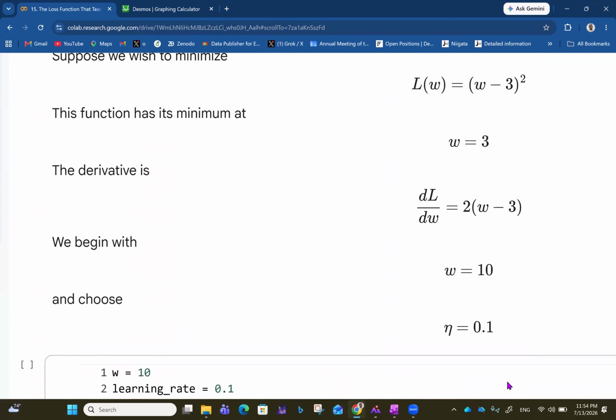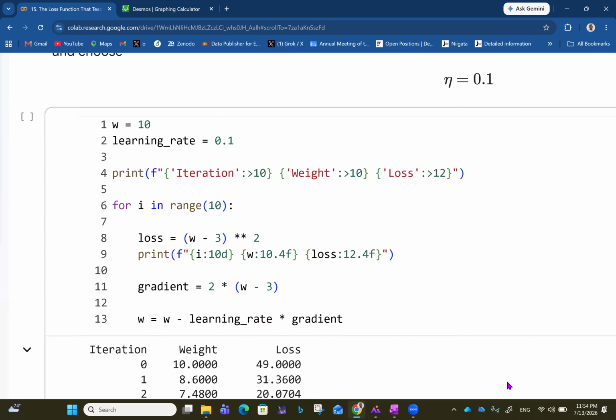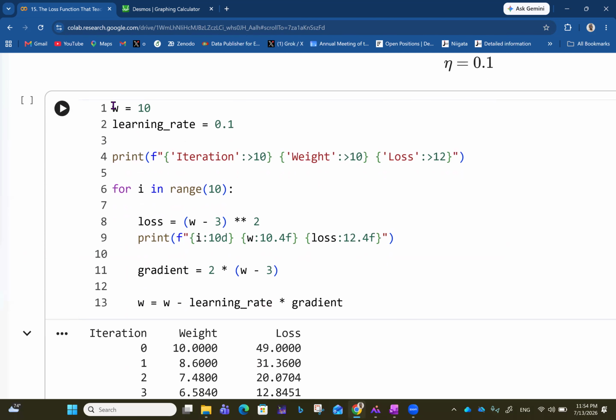Although we can do this manually because it is simple enough, when the function gets very tricky, coding is useful. So if we have the original value of the weight to be 10 and the learning rate is 0.1, and we print the iteration, then the iteration, the weight, and the loss.